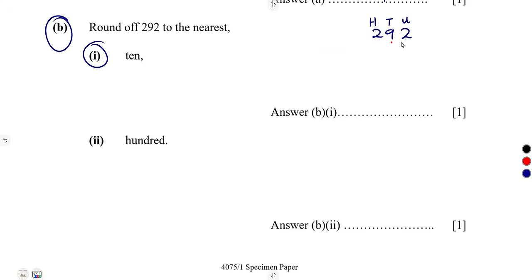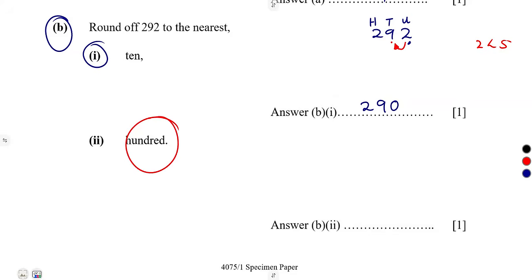You look into the next number, which is a 2. Is it going to change this 9? 2 is less than 5, so it cannot change this 9. So 9 is going to remain as it is. So it's going to be 2, 9. In place of 2, you place a 0. So it was going to be 290.